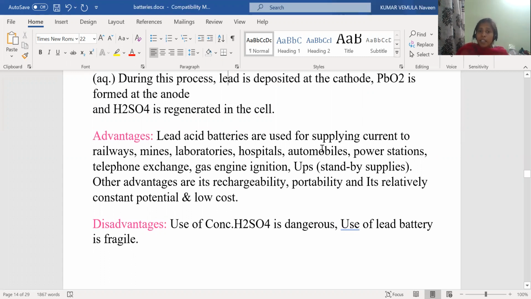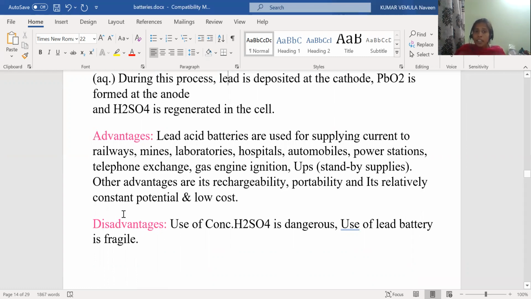Lead acid batteries are used for supplying current to railways, mines, laboratories, hospitals, automobiles, power stations, telephone exchange, gas engine ignition, UPS. Other advantages are its rechargeability, portability, relatively constant potential and low cost. Yes, these are the various applications of the lead acid battery.